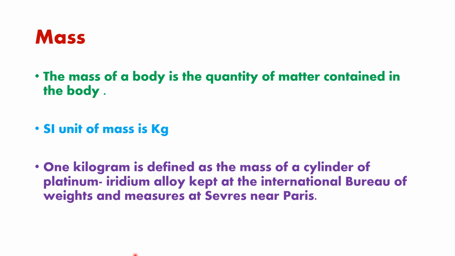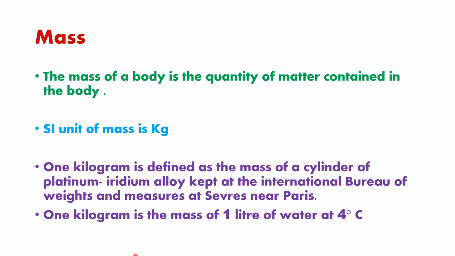What is 1 kilogram? 1 kilogram is defined as the mass of a cylinder of platinum iridium alloy kept at the International Bureau of Weights and Measures at Sèvres near Paris. So same way as the meter, you have to learn the definition of this also. So a cylinder is kept. What is the cylinder made up of? It is made up of platinum iridium alloy. It is kept in Paris. And whenever we are going to replicate this 1 kilogram, we have to use that standard. The mass of our kilogram should be the same as that kilogram which is kept in Paris. So learn the definition of this 1 kilogram.